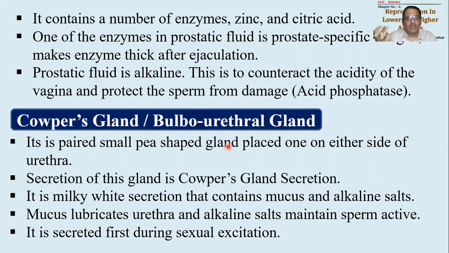Another reason is the urethra is normally conducting urine, and this urine is acidic. तो urethra के अंदर से acidic traces शायद चिपके होंगे, तो उसको avoid करने के लिए before the semen is being delivered, Cowper's gland secretion is given out. Alkalinity of this secretion will neutralize the acidic traces of urine. Okay, getting it? So ये सब उसके functions है, so that the sperms will be given out very well or easily.